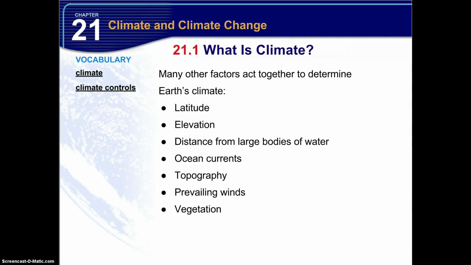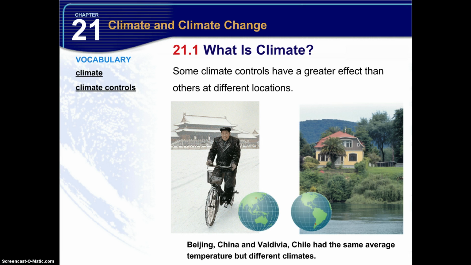Here are our climate control factors: latitude, elevation, distance from large bodies of water, ocean currents, topography, prevailing winds, vegetation. These are our climate controls. Now some climate controls have a greater effect than others at different locations. For example, Beijing, China, and Valdivia, Chile have the same average temperature but different climates.